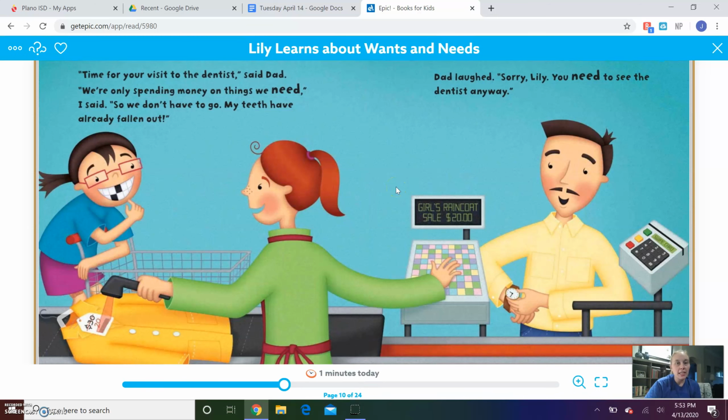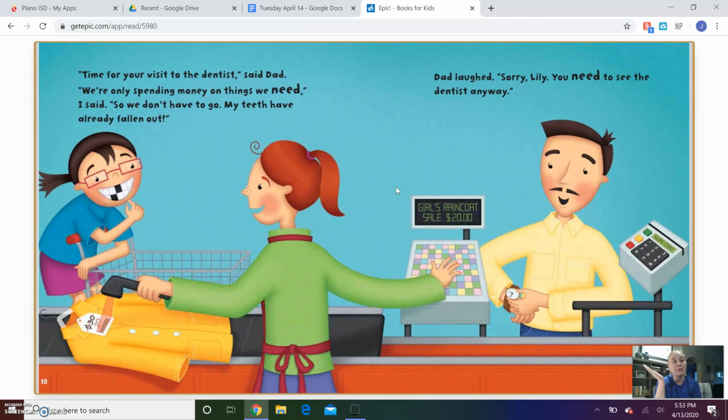Time for your visit to the dentist, said Dad. We're only spending money on things we need, I said, so we don't have to go. My teeth have already fallen out. Dad laughed. Sorry, Lily, you need to see the dentist anyway.